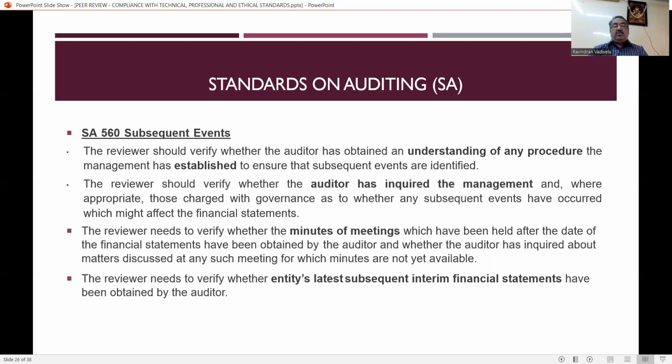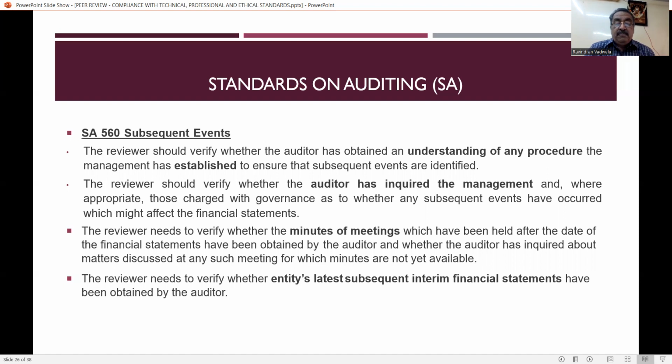At the time of 31/3/2022, that account is NPA, but during the month of April, if the party has paid the amount fully or closed the account, then that is of a material nature, because the balance sheet of 31/3/22 shows there is a default in the payment or irregular payment in the banking, but that has been regularized or paid by the party after the date of the balance sheet. So whether the auditor, at the time of verification of the accounts, has considered the events occurring after the date of the balance sheet, whether that is material in nature, has to be verified by the auditor, and whether the same has been verified by the auditor has to be seen or confirmed